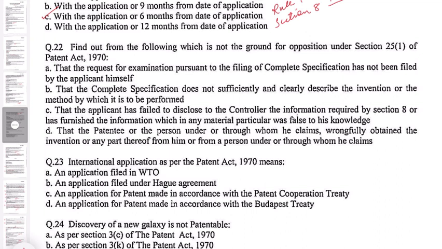So here B, C and D are grounds of opposition. Therefore the correct option is A, that the request for examination pursuant to the filing of complete specification has not been filed by the applicant himself.